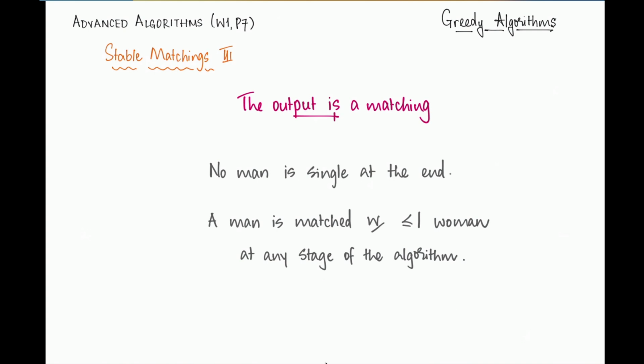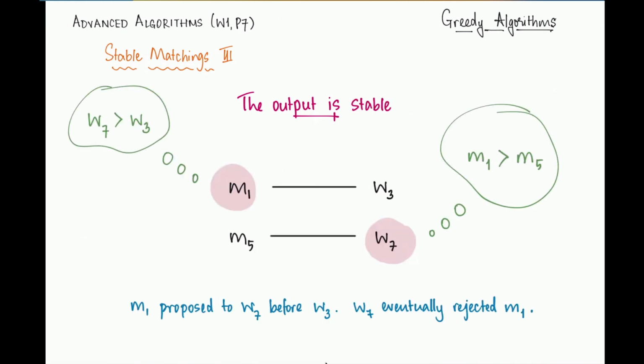So we never encounter this sort of a situation. Take a minute here if you need to convince yourself that the output is actually a one-to-one perfect matching. Everybody is matched when the algorithm is done. Now, the last thing that we need to establish is that this matching is in fact stable. There are no blocking pairs.